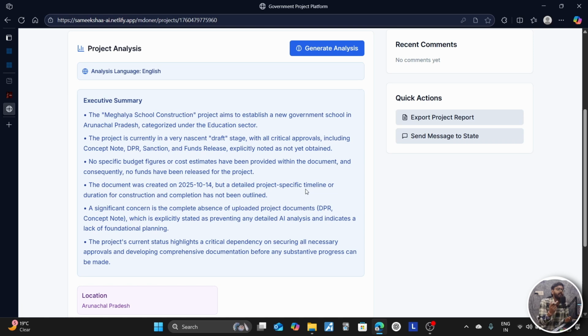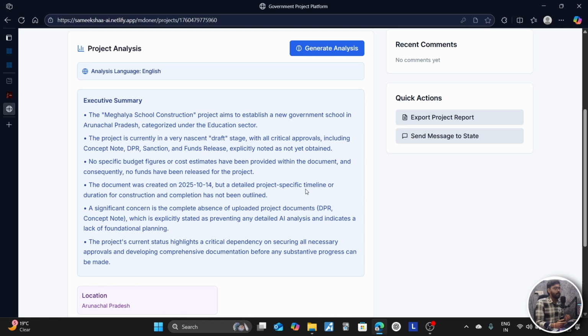We are checking the completeness of the project, checking the vulnerabilities, and checking the inconsistencies in the project. Like in one section it is given that this project will take around 6 to 8 months, and in the next section we are mentioning it will take around 12 months. So this is an inconsistency which will be detected by our AI powered solution.